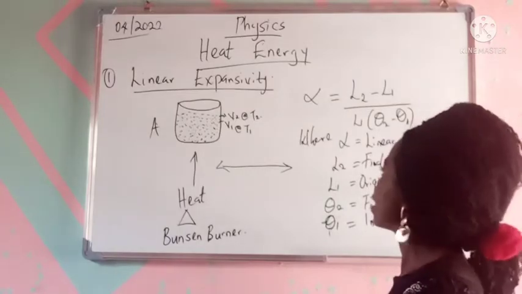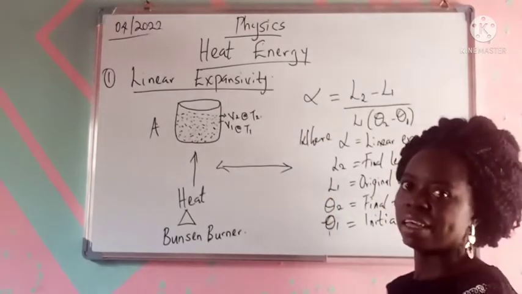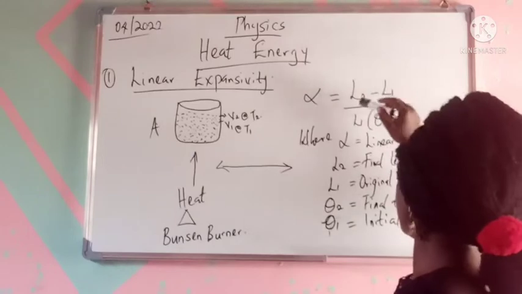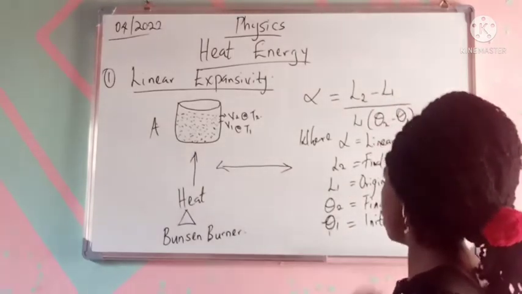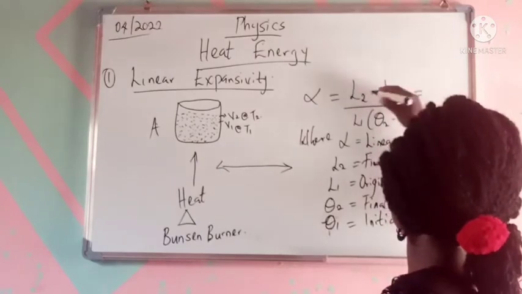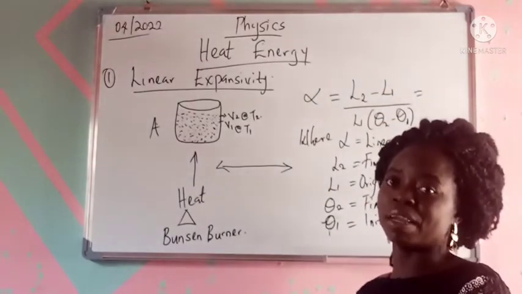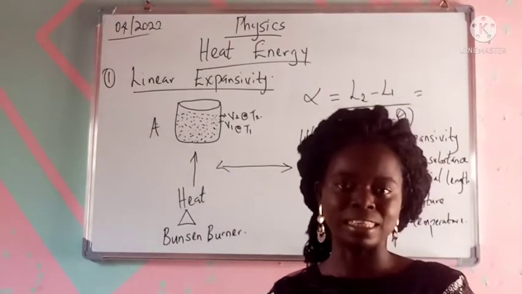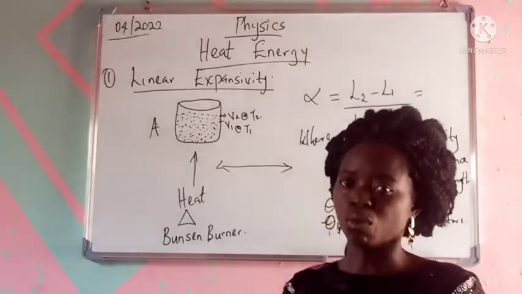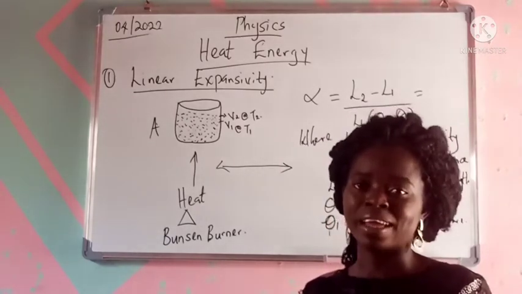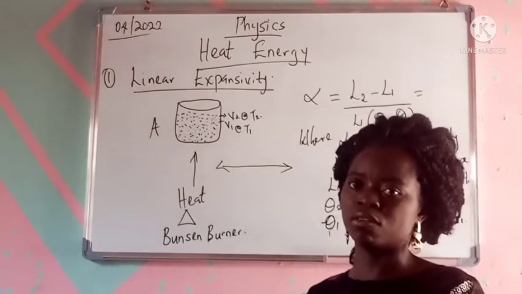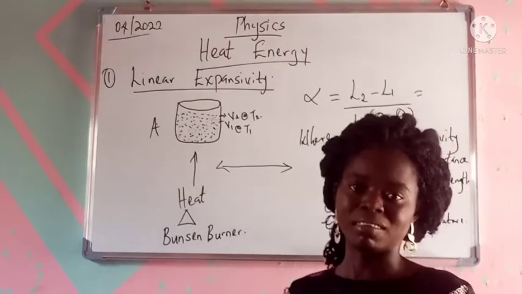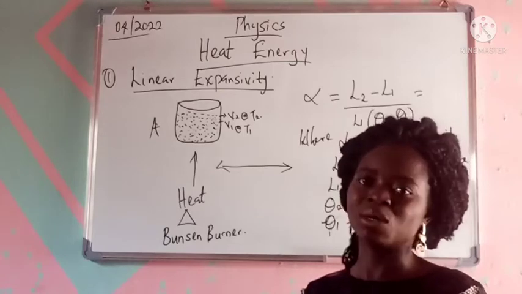So we said the linear expansivity of the substance, the formula to calculate for it is L2 minus L1 over L1 bracket theta 2 minus theta 1. This can also be written as L2 minus L1. Whenever I do a subtraction of L2 minus L1, what it's going to basically give me is the increase in length or the extension. So that means that there are questions where I may not be given outrightly that the final length of the substance is this, the original length is this, and at this temperature and this temperature, but I may be given the increase in length.